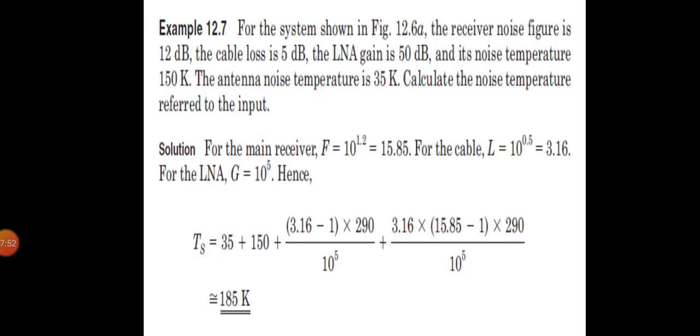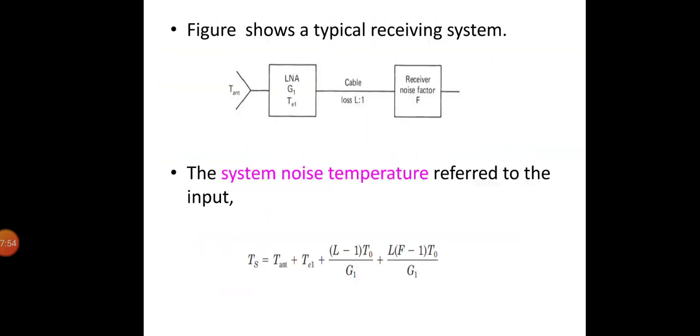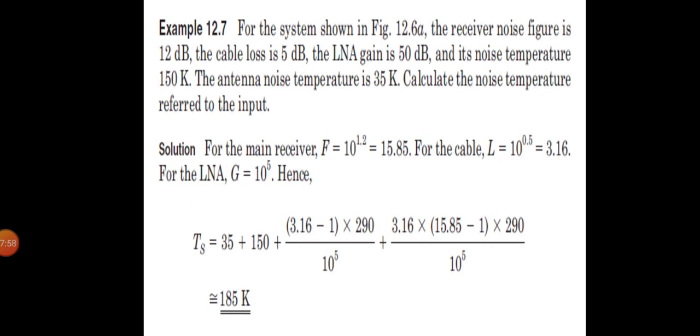For the system shown in this diagram, they have given the receiver noise figure as 12 dB and cable loss as 5 dB. The LNA gain is 50 dB and its noise temperature is 150 Kelvin. The antenna noise temperature is 35 Kelvin, and we have to calculate the noise temperature referred to the input. Okay, so first let us write down the given data.